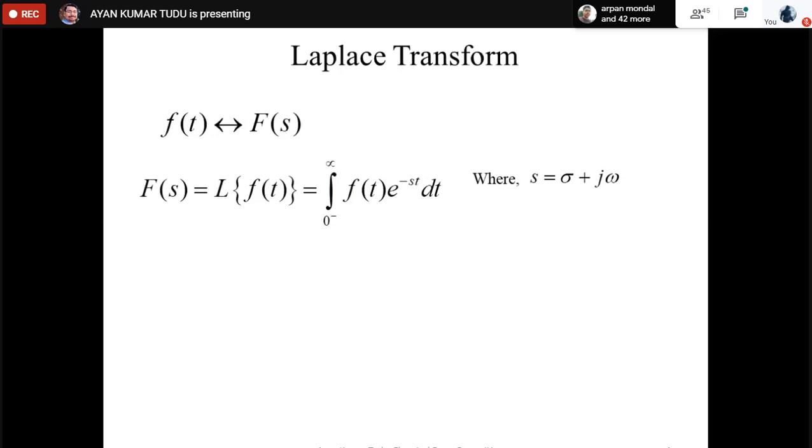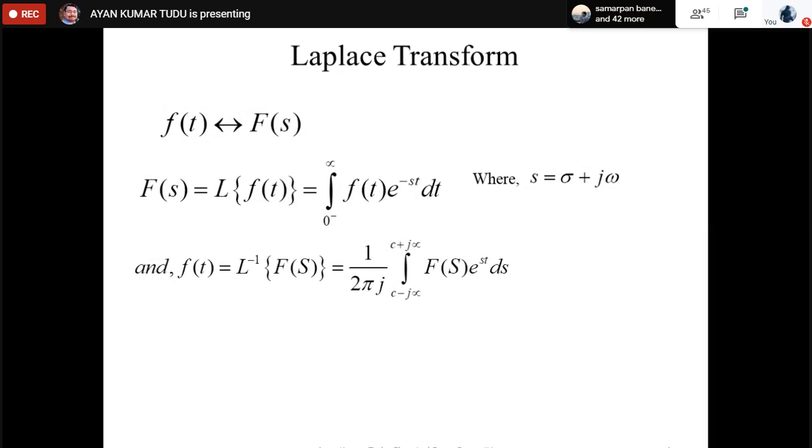And how are we converting from F(s) to f(t)? We perform the Laplace inverse, as you can see from the sign for Laplace inverse, and the expression is 1 by 2 pi j times the integral from c minus j infinity to c plus j infinity of F(s) e to the power st ds.